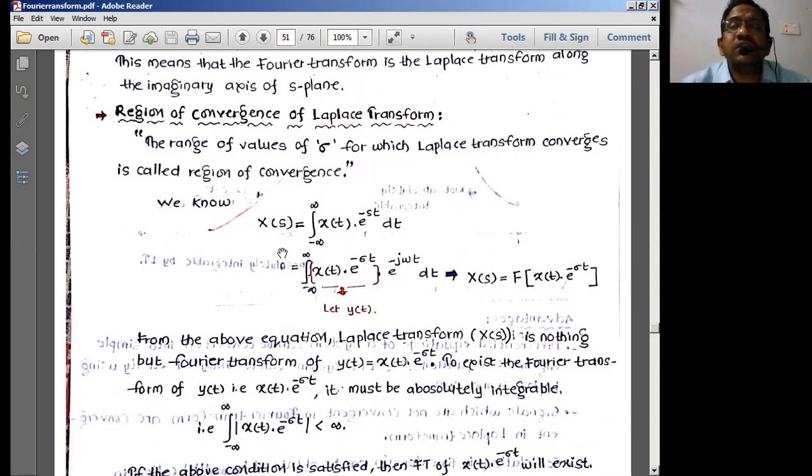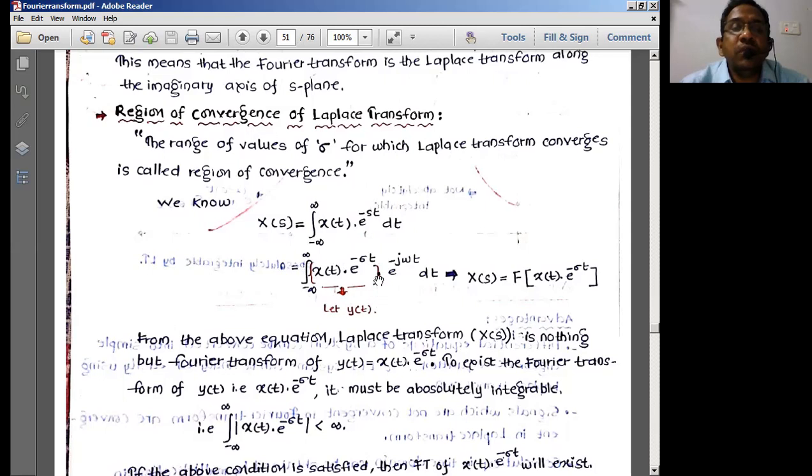The basic equation of Laplace transform is X of s equal to the integral from minus infinity to plus infinity of x of t into e power minus st dt. We can write s as sigma plus j omega, so separating it, we write x of t into e power minus sigma t into e power minus j omega t dt.